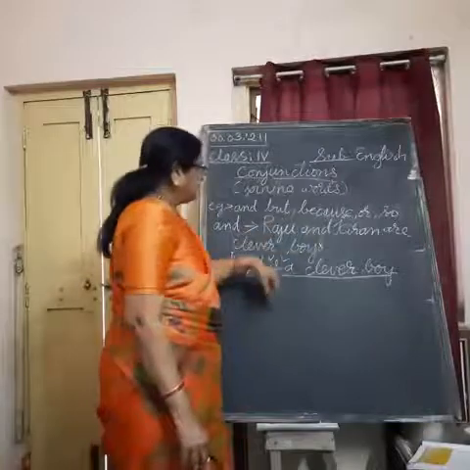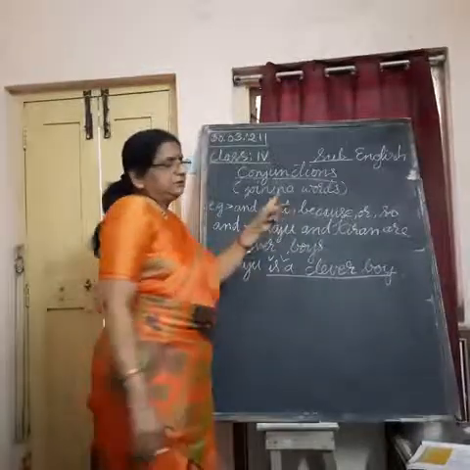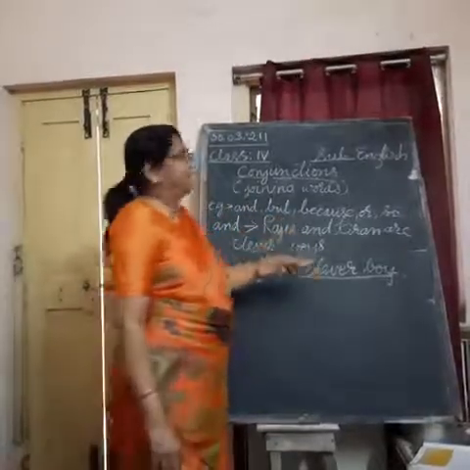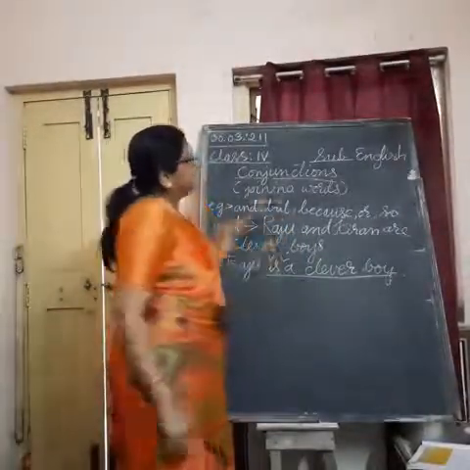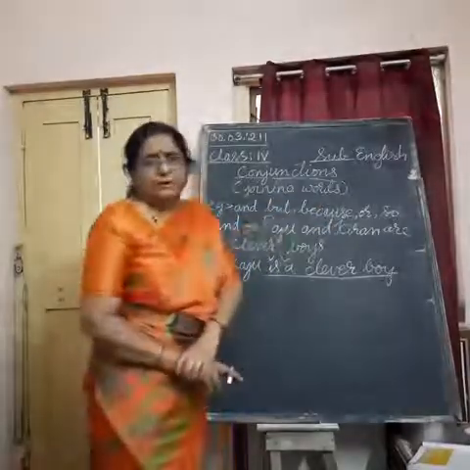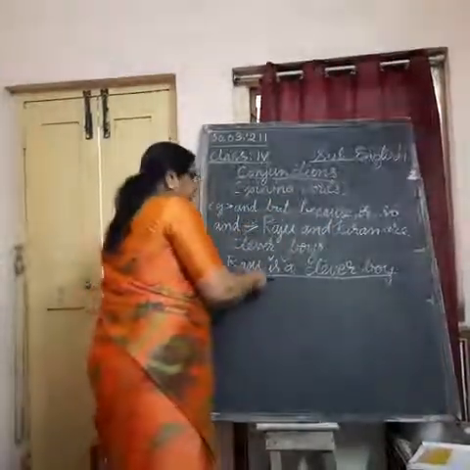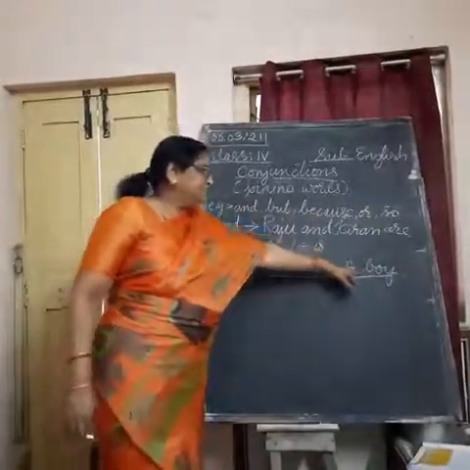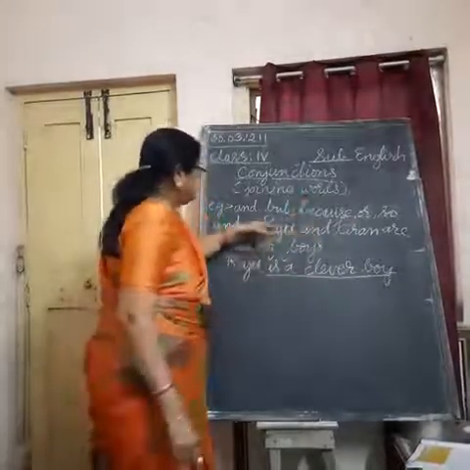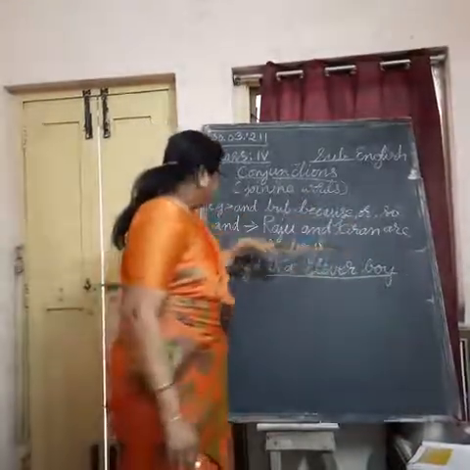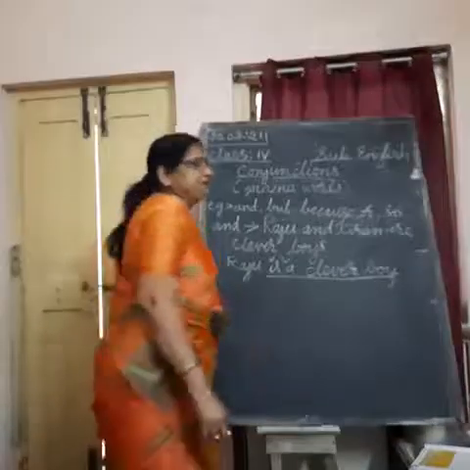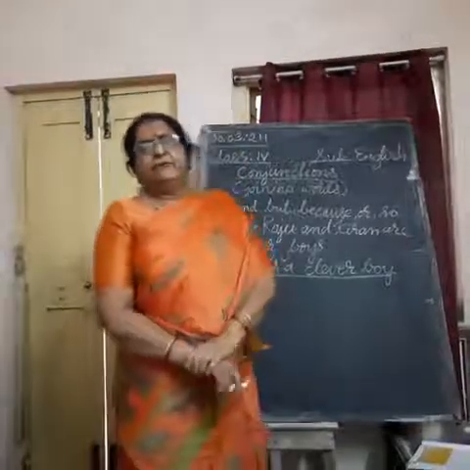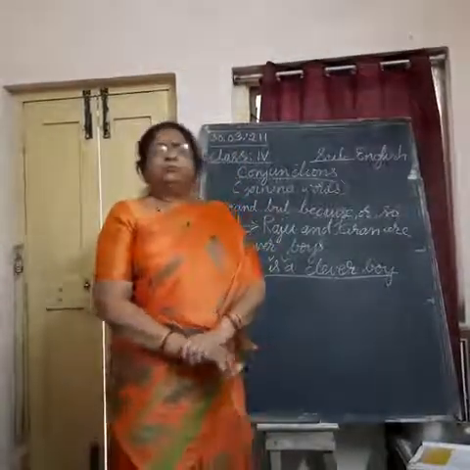Raju is a clever boy, Kiran is a clever boy. If we write about them singly, we can use is a. But Raju and Kiran, both together it becomes plural. So instead of is a, we are using are. When we are mentioning one, we write a boy. But we are writing about two boys, so we can write clever boys. Understand? Skipping and running are very good sports.